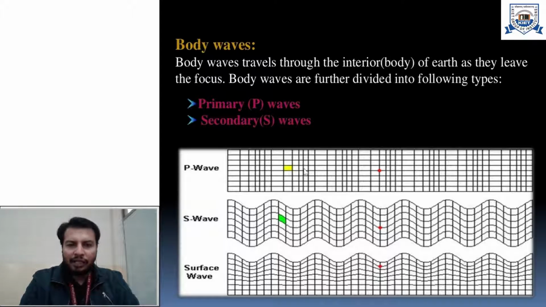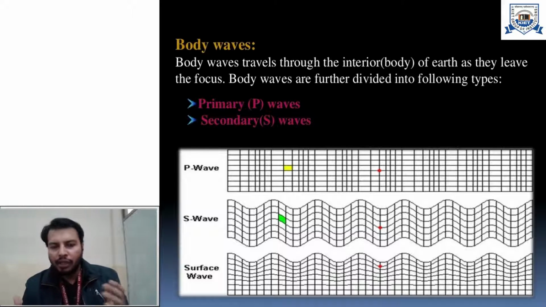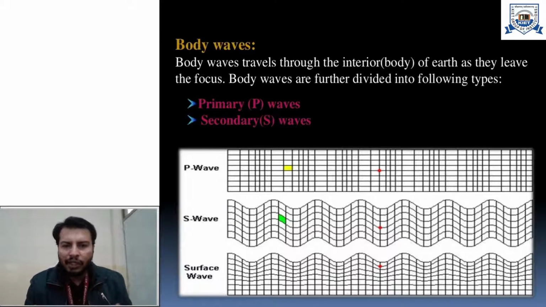Try to imagine that this is the interior of Earth. So what is happening? This material, or cross section, is alternately getting compressed, or getting into a tension portion. So alternate tension and compression is being generated.